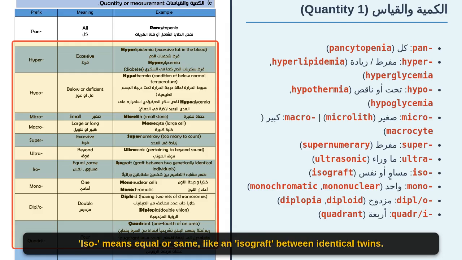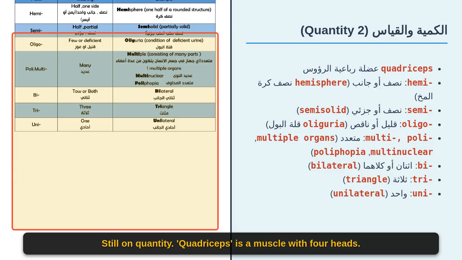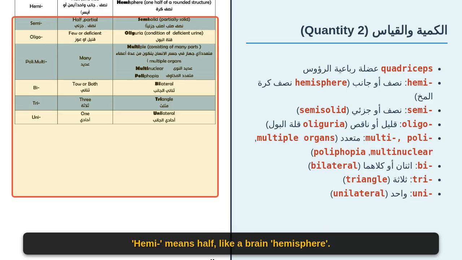Iso means equal or same, like an isograft between identical twins. Mono means one, like mononuclear or monochromatic. Diplo means double, like diploid chromosomes or diplopia, double vision. Quadri means four, like a quadrant. Still on quantity. Quadriceps is a muscle with 4 heads. Hemi means half, like a brain hemisphere.